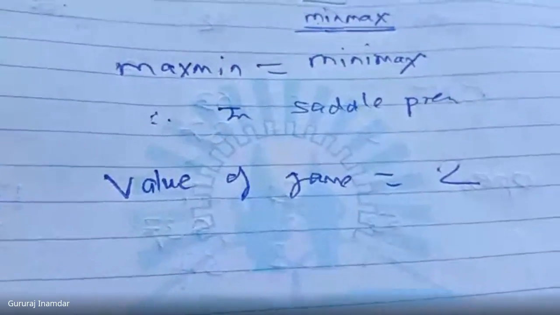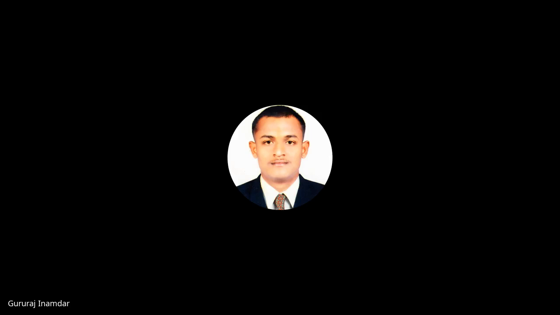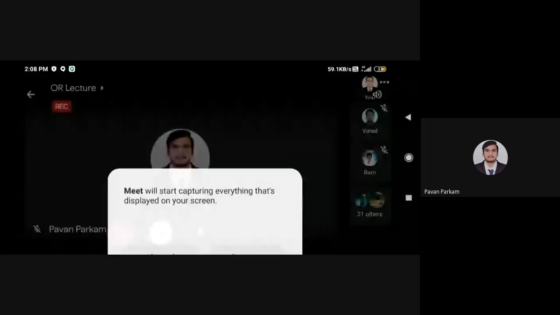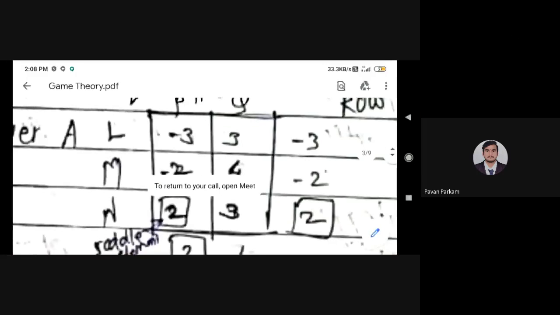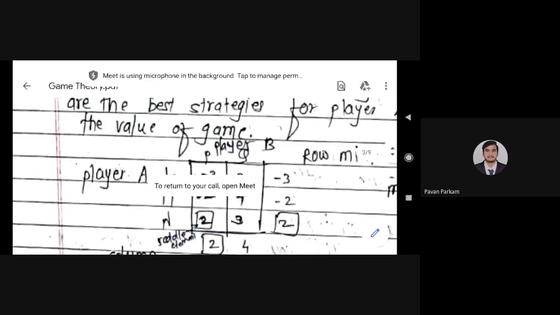Okay, so let's read again the statement of what they have asked. I will share the screen again. So what is the statement? In a certain game, they have given this data.